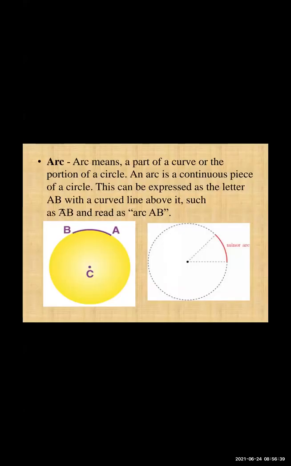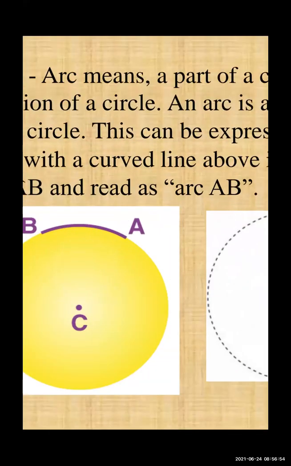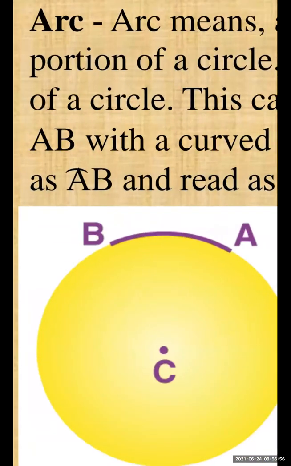Next, what is an arc? Okay, arc means a part of a curve or the portion of a circle. As you can see in the given diagram below, the purple line, this part, the AB part, only the purple line. You can see how the cursor is moving from A to B, only that part is your arc. That part is your arc.